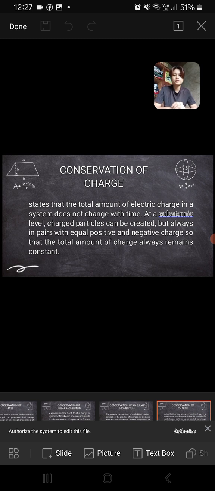So, conservation of charge means that electric charge is conserved, so the total charge in a system stays the same over time. Even when new charged particles are created, they always appear in positive and negative pairs, so the overall charge remains unchanged. The charge of the pair, the positive and negative, is always equal.